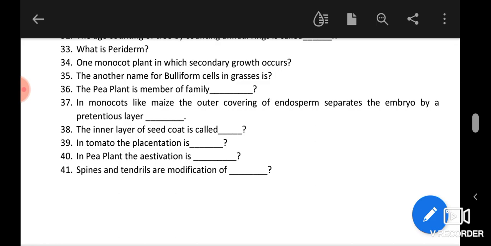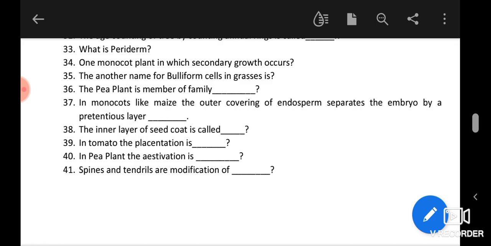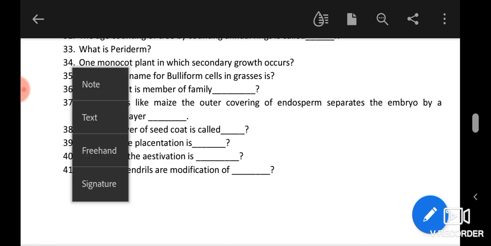39. In tomato the placentation is... There are different types of placentation like parietal, axile, central, free central. In tomato particularly, the placentation is axile. All of the ovules are arranged in the center and the carpels are many in number, a syncarpous condition. Carpels are generally 2 to 5 in number in the tomato plant. So axile placentation is there.